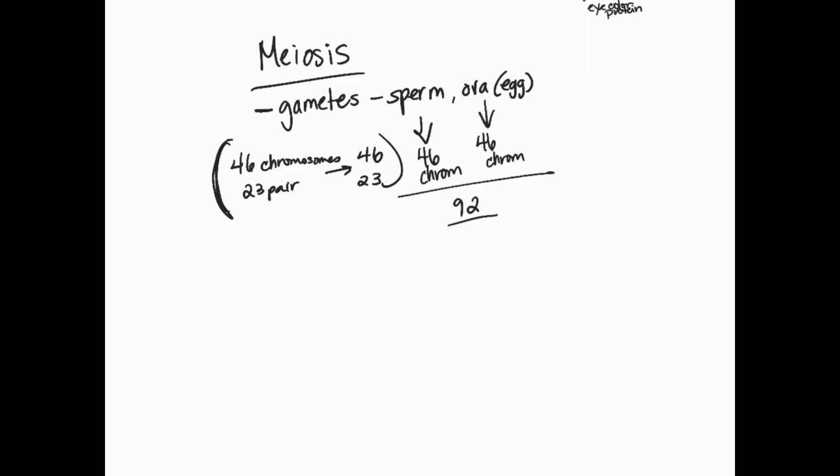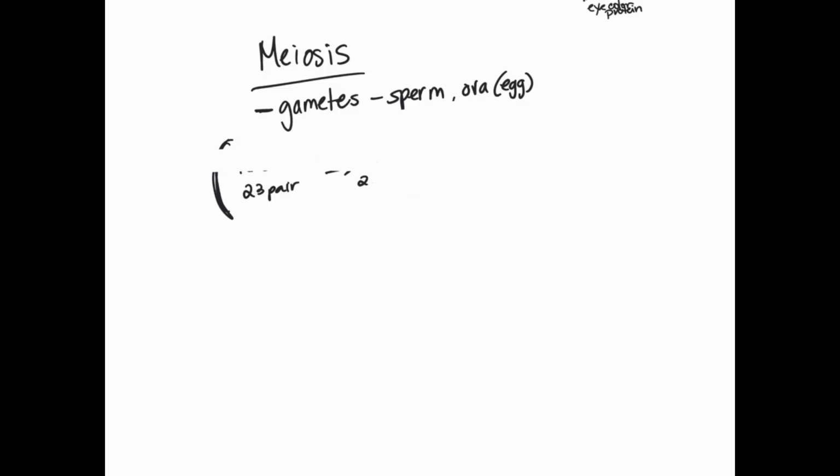Then, if you can imagine the next set, let's say they now have 92 chromosomes, which isn't possible, but let's say they do, and let's say they meet up with someone, let's say this is the dad here, our sperm cell, and then they meet up with mom over here with her ova, and she has 92 chromosomes because her parents each had 46 and went through mitosis and passed those on. Then we're getting up into bigger and bigger numbers, and so this does not work. We need to have a way to maintain our 46 chromosomes, our 23 pairs. And we do that by going through meiosis.